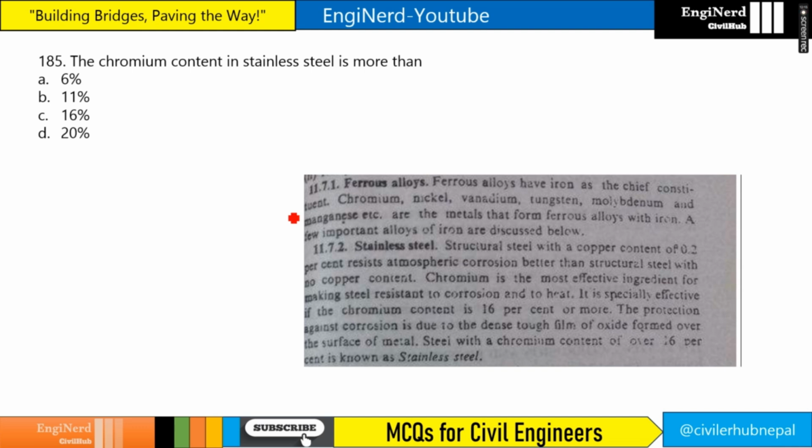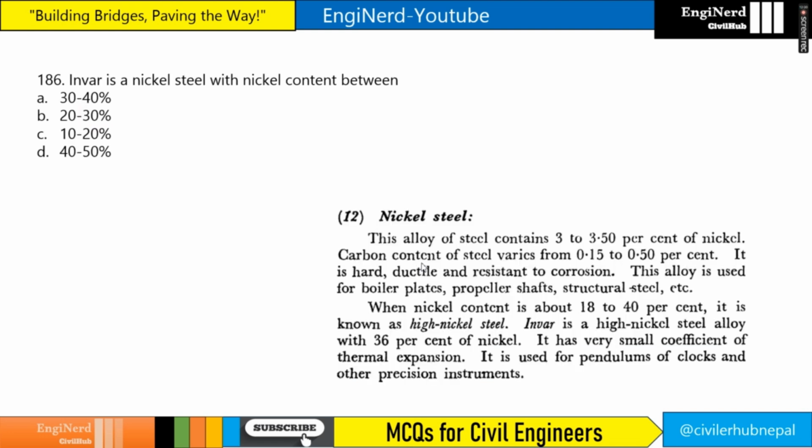The chromium content in stainless steel is more than what? It is more than 16%. If you see here, it is especially effective if the chromium content is 16% or more, right? So the answer is more than 16%, option C. Invar is a nickel steel with nickel content between what? If you see here, it will be 30 to 40%. When the nickel content is about 18 to 40%, it is known as high nickel steel, right? And for invar, it will be 36% nickel. So it lies between 30 to 40%.